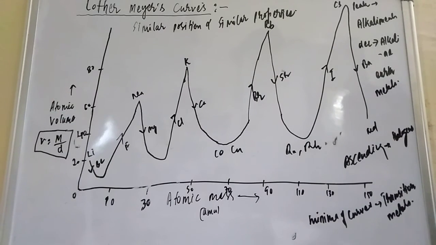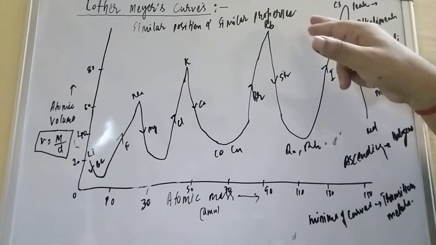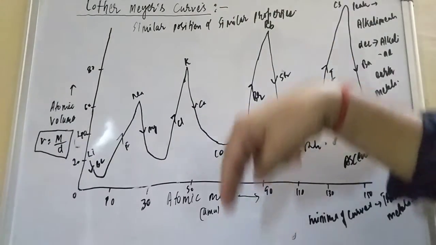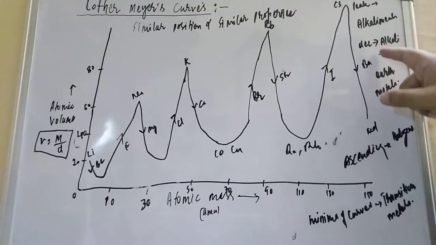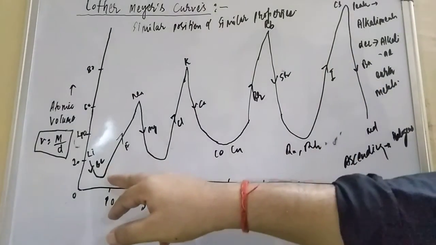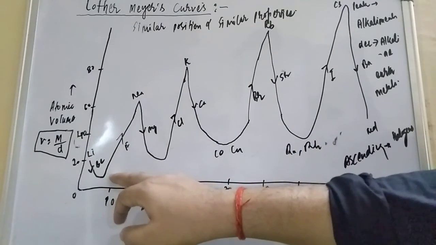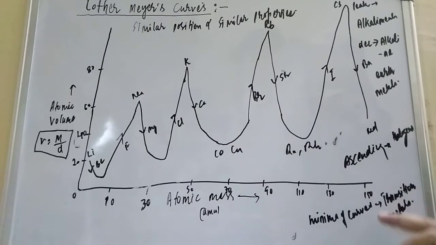This is all about the Lothar-Meyer curve. So the peak is taken by the alkali metals, the descending part by the alkaline earth metals, the ascending part by the halogens, and the minima, where there is a depression, by the transition metals.